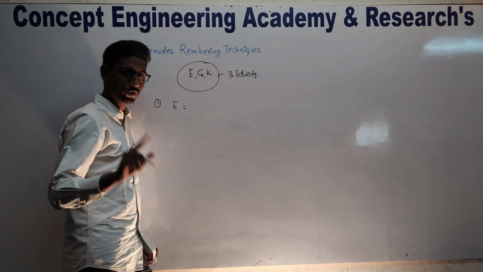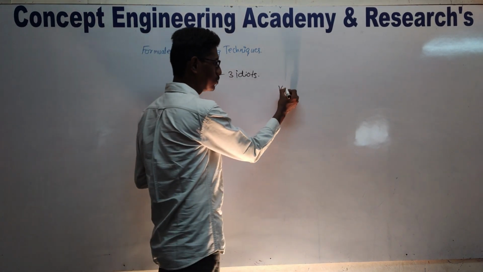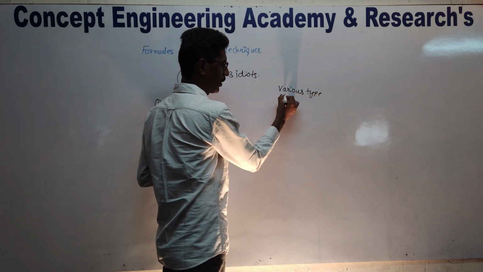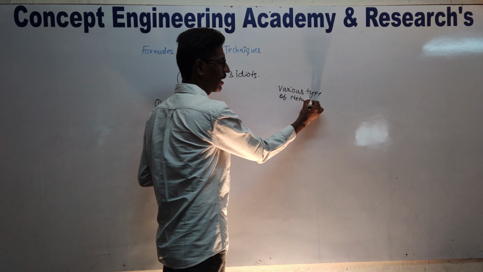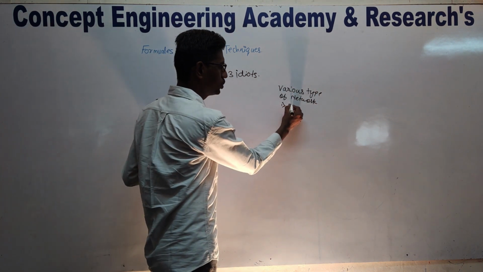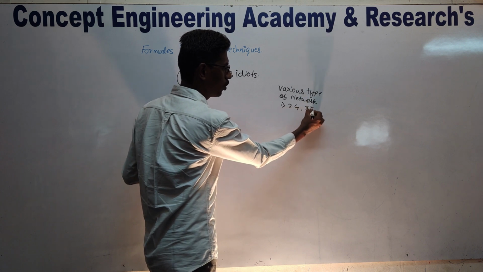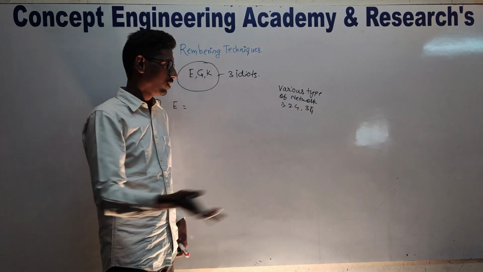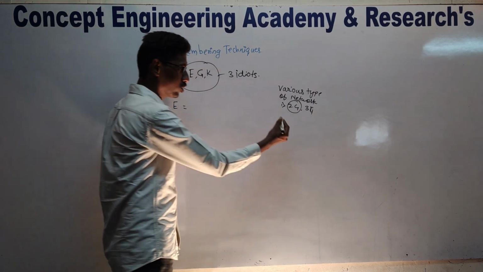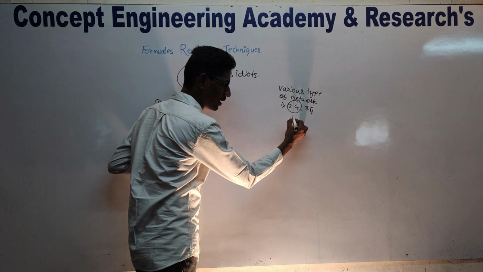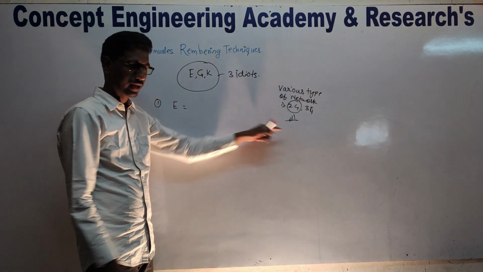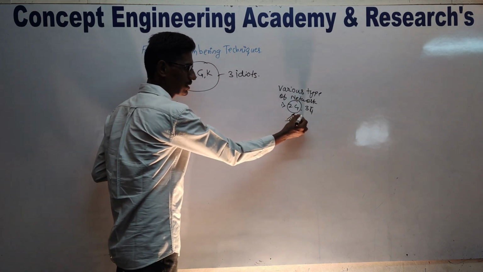All of you know there are various types of network: 2G, 3G, 4G, 5G. We will start from 2G. On the mobile you see the network indicator, and as the network gets stronger it shows a plus.